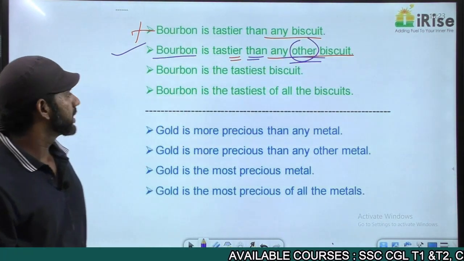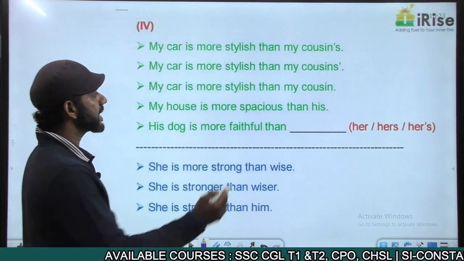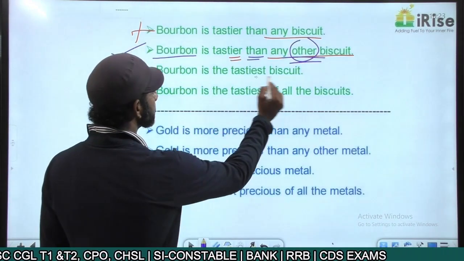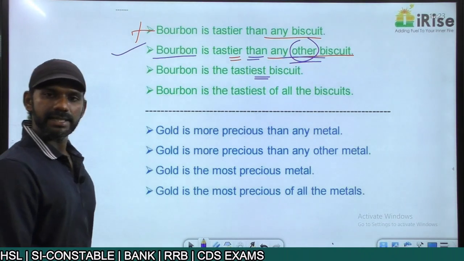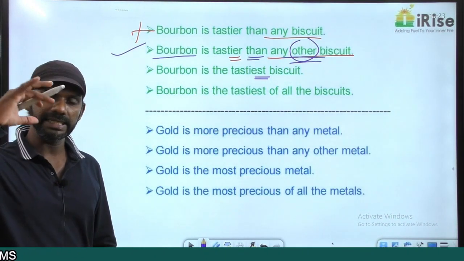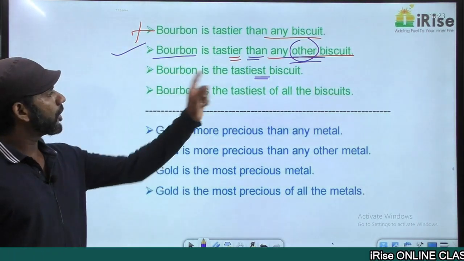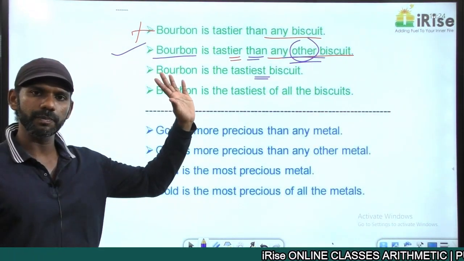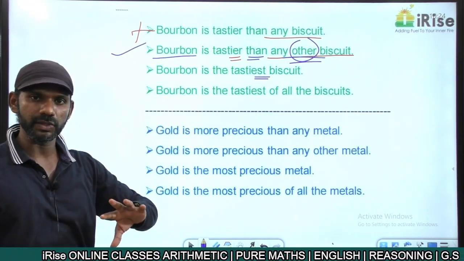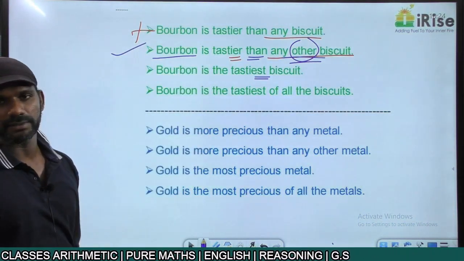Come to the next statement. Bourbon is the tastiest biscuit. Tastiest is a superlative degree adjective. And we can use it when we refer to the highest level entity in a group. Bourbon is the tastiest biscuit. What's a group here? In this sentence, a group is understood. I'll tell you what.